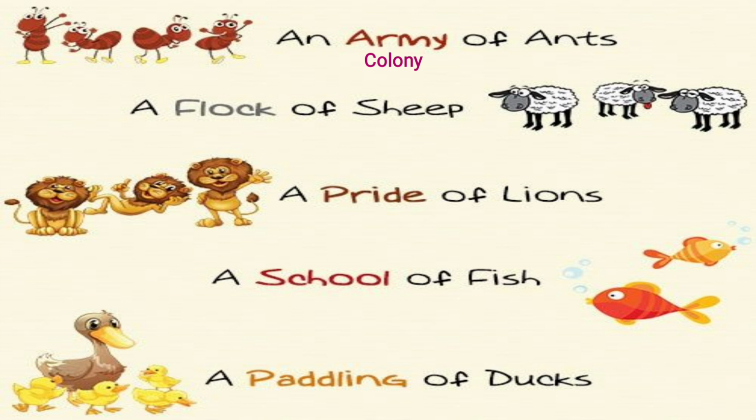See, on the screen I'm showing a picture. You all can see here in the picture the first sentence written, an army of ants. You all can see there are many ants, 1 2 3 4 ants are there, and which word do we use for collection of ants? We use army, and we use colony also.